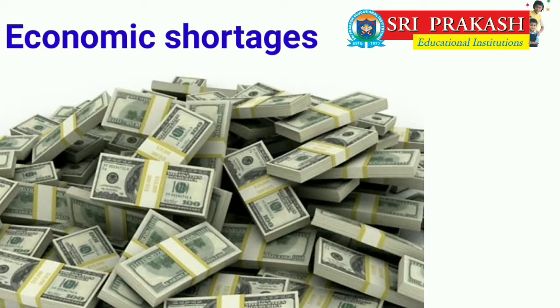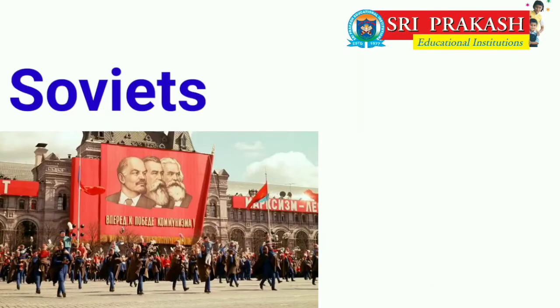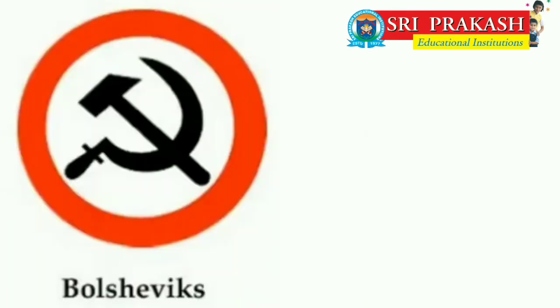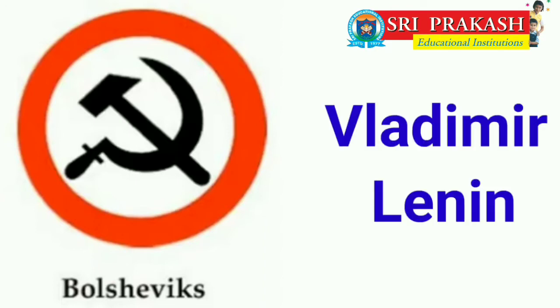Common people were organizing themselves in councils known as Soviets. These Soviets consisted of soldiers, industrial workers, and people in rural areas. Soviets were channelized by a group of the Russian Communist Party called Bolsheviks. The Bolsheviks were led by Vladimir Lenin.